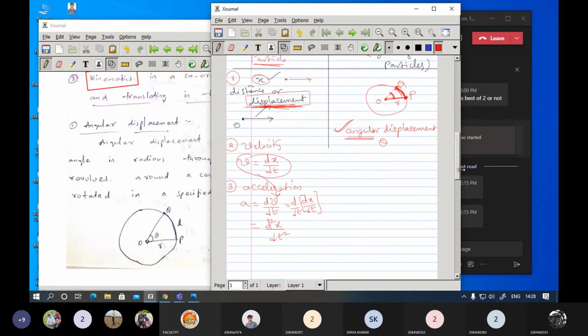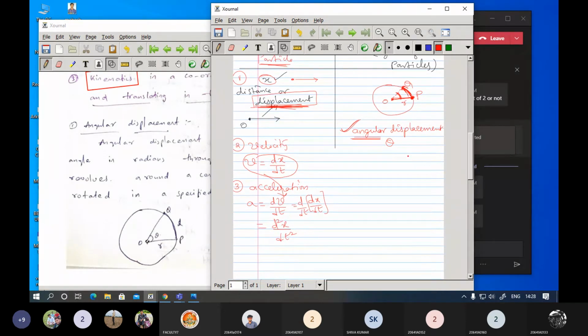Now regarding this particular diagram, if you want to extend this, here theta is there. Now if you go from point P to point Q, with another color, somewhat green, this is the displacement it has undergone, a linear displacement. If you want to find the length of this, it is some arc, so we consider it as an arc length, or some linear displacement from point P to point Q.